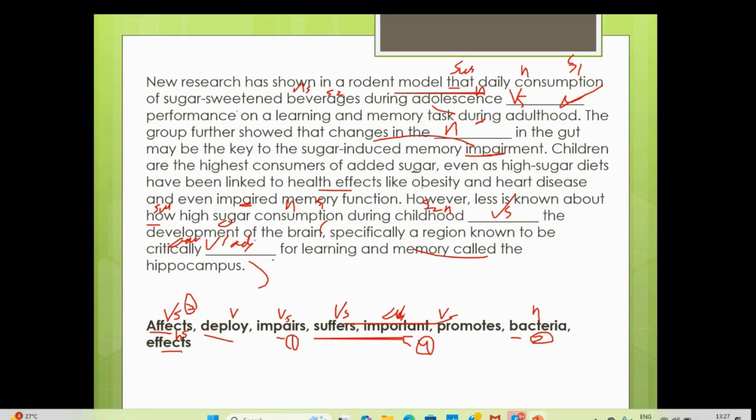See, here it makes sense that it can impair the development. They are saying lesser is known. We don't know much about how high sugar consumption during childhood impairs the development of the brain. Is it damaging the development of the brain? It is affecting the development of the brain, especially the region called this.